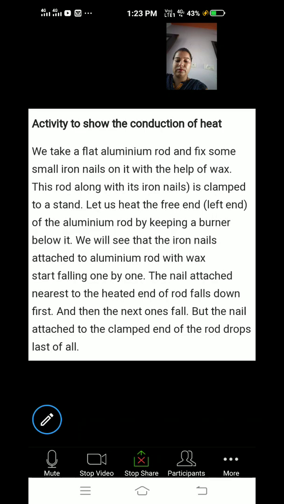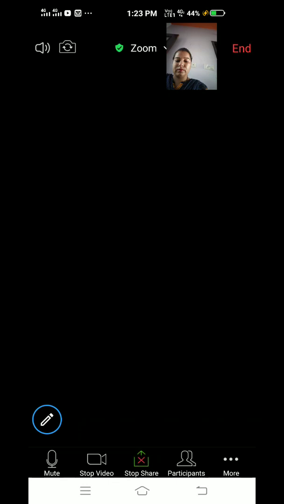The aluminium rod is getting heated up due to conduction, and due to conduction, heat is transferred. Firstly, the nail that is nearby the flame drops. After that, the next one falls, but the nail attached to the clamped end, at the end of the rod, will fall last.